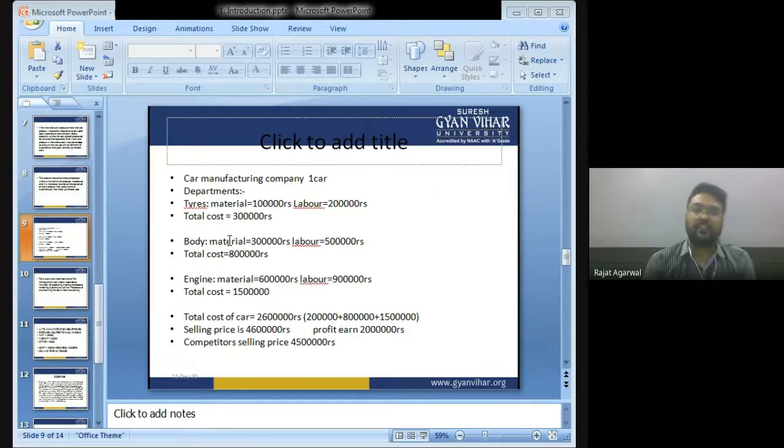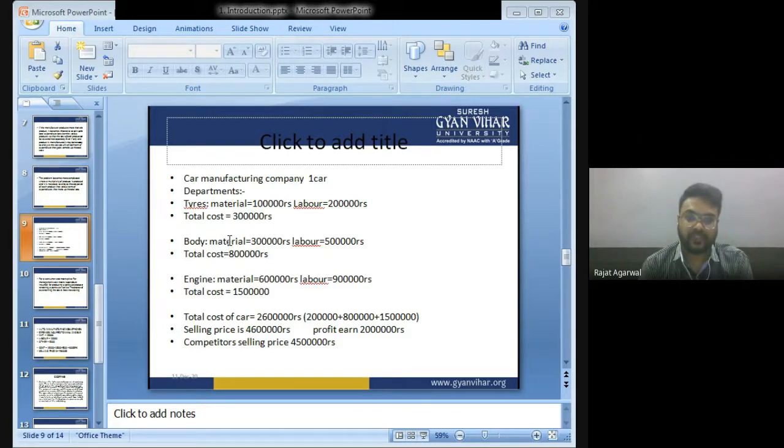To manufacture one car, the tire department uses material of 1 lakh, labor of 2 lakh, so total cost is 3 lakh. The second department is the body department. It uses material of 3 lakh, labor of 5 lakh, total cost 8 lakh. The engine department uses material 6 lakh, labor 9 lakh, total cost 15 lakh. So the total cost of the car is 26 lakh, that is 3 lakh plus 8 lakh plus 15 lakh.